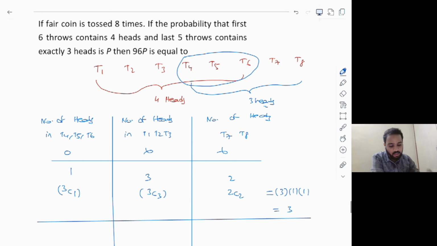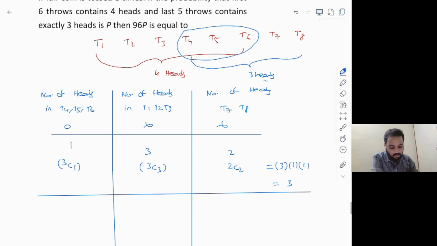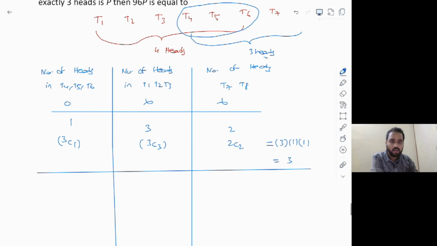Now case 2 is in T4, T5, T6 exactly one head is there. So if exactly one head is there in T4, T5, T6, then T1, T2, T3 must contain the remaining three heads, and similarly, T7, T8 must contain the remaining two heads. Now, why did we write 3C1 here? Because in any one of the tosses 4, 5, and 6, the head can appear. So out of three, you have to pick one where you put the head, which is 3C1. Similarly, in T1, T2, T3, all three tosses must contain the three heads. Picking 3 out of 3 will give you 3C3, similarly 2C2. Now, try to think what will be the next case. I will give you 10 seconds time.